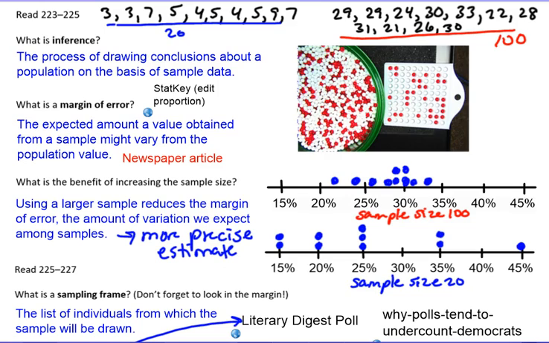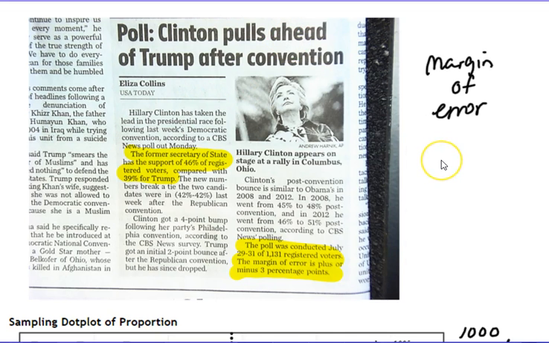To examine that, I want to look first of all at a newspaper article. That's from the current election cycle. So we have this newspaper article that says, after the Democratic convention, that Clinton polled ahead of Trump in the polling results. It says the former Secretary of State has a support of 46% of registered voters compared with 39% for Trump. Well, obviously they didn't interview every single person that is a registered voter in the entire United States.